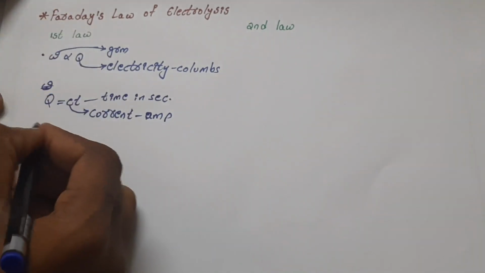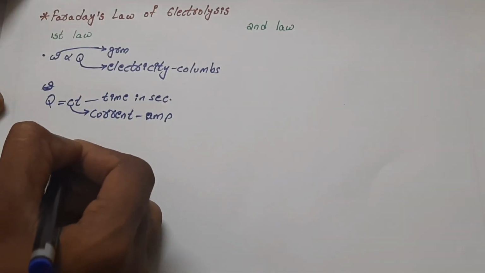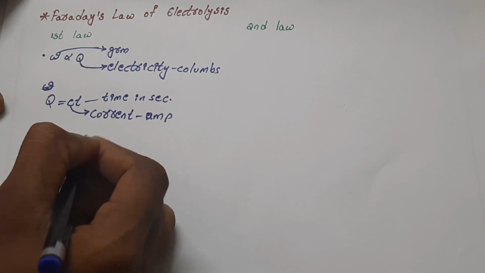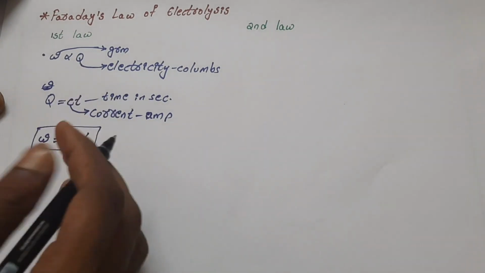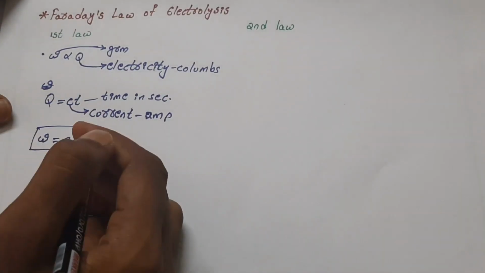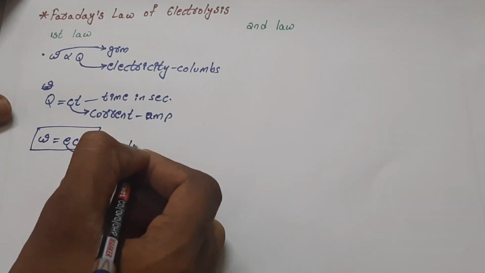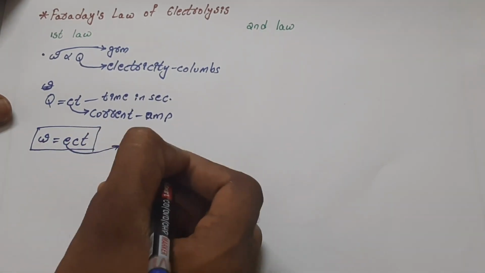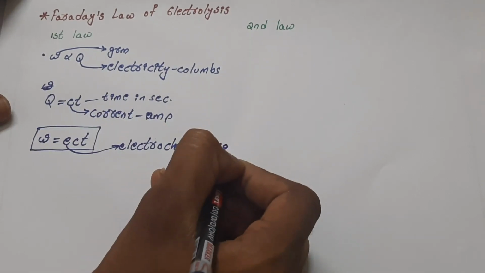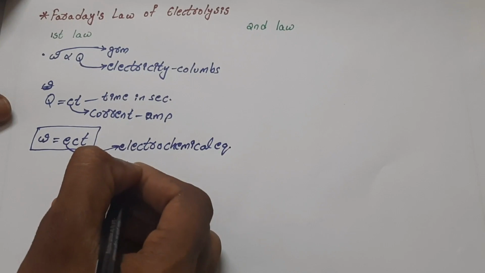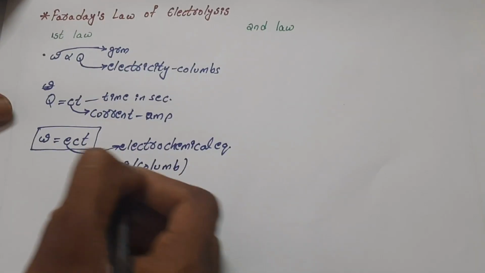As we remove the proportionality constant, the amount of substance deposited becomes equal to ECt, where E is the electrochemical equivalent, measured in grams per coulomb.